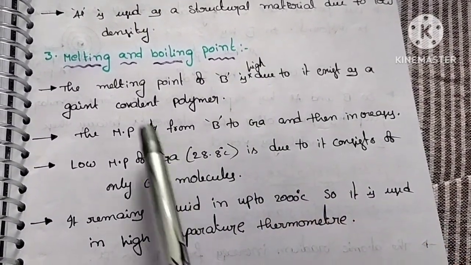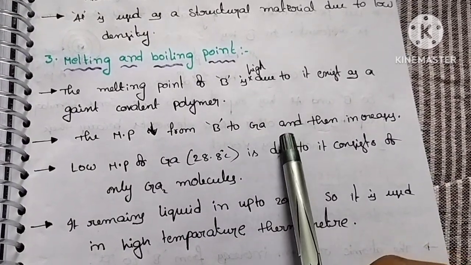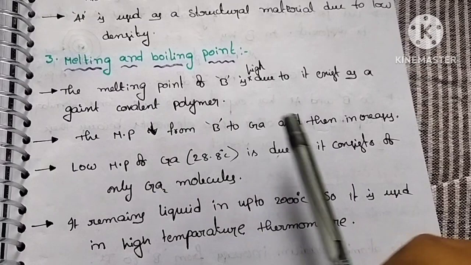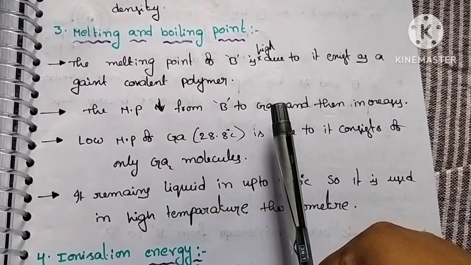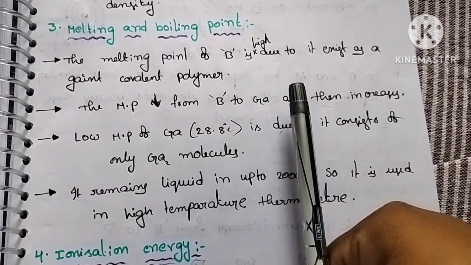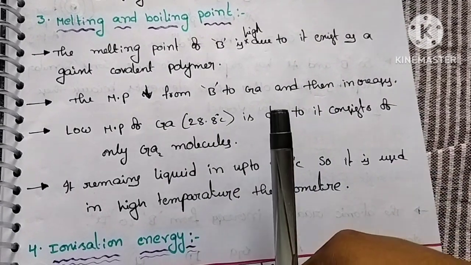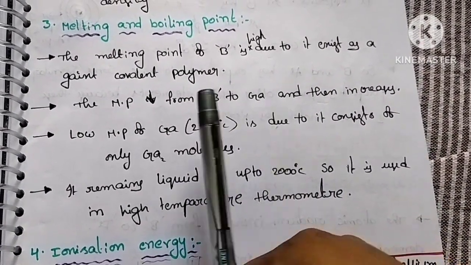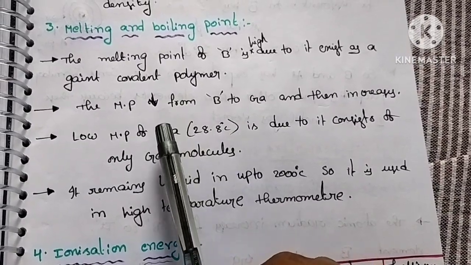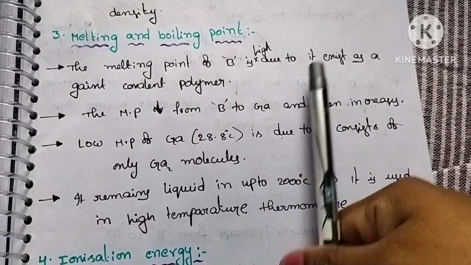Next, coming to the second point, the melting point decreases from boron to gallium and then increases. So that means there is no regularity in the melting and boiling points in group 13 elements. Okay, you should remember that there is no regularity in melting and boiling points in group 13 elements. From boron to gallium the melting point decreases, and from gallium the melting point increases.